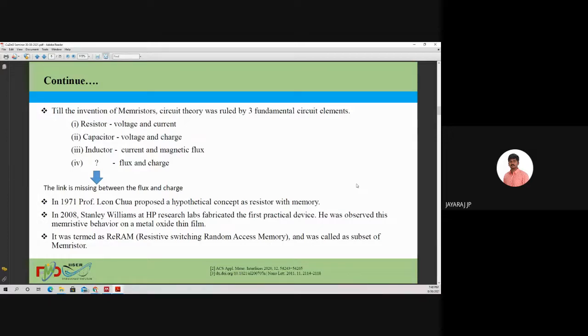The hypothetical theory was first proposed in 1971 by Professor Leon Chua, and the first practical model was fabricated in the HP Research Labs in 2008 by Stanley Williams, and later it was named ReRAM, which is known as the resistive switching random access memory.